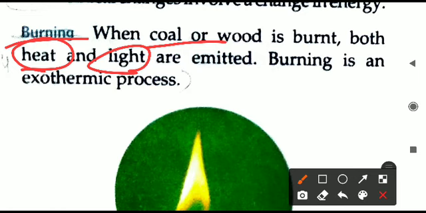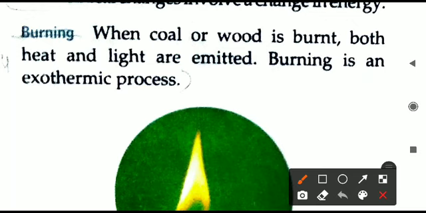In the winter season, many people are burning coal or different wooden things, small pieces they are collecting on the roadside, and they are burning it. So why are they burning? Just to get heat energy. So is heat absorbed or released? Heat is released there. When anything is burning, heat is released. So burning is therefore called an exothermic process.